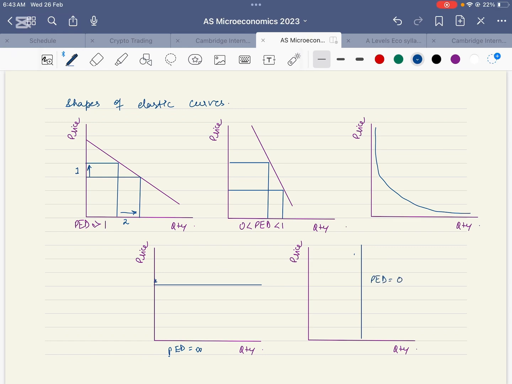In contrast, there is another demand curve which is perfectly inelastic, which means PED equals 0. Why is this perfectly inelastic? Because no matter how much the price changes, quantity demanded will stay the same. These products can be addictions, medications, or dire necessities as well. So this is perfectly inelastic, and this is the perfectly elastic demand curve.